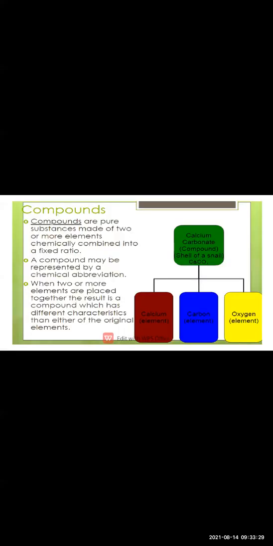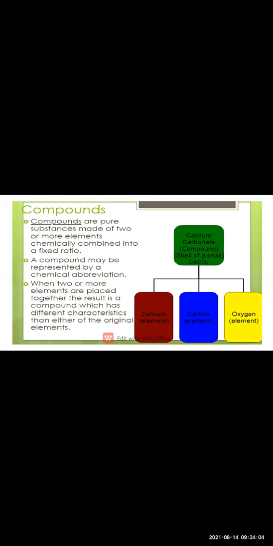Okay, then we are going to talk about the compounds. Now compounds are also made up of two or more substances by chemical combination, that is called a compound. For example, water. Water is a compound. Why? Because hydrogen and oxygen are mixed together, and after that there is a formation of water. So there are two or more elements present in water. That is the reason water is a compound.